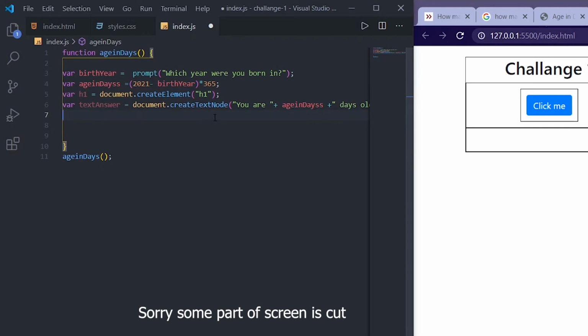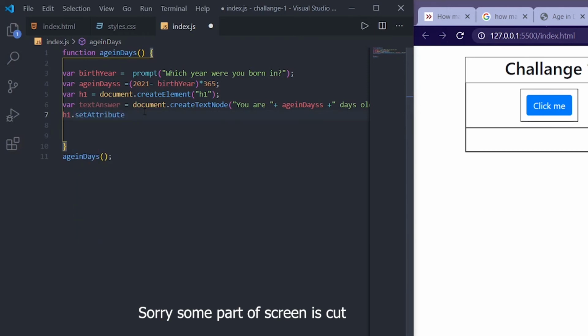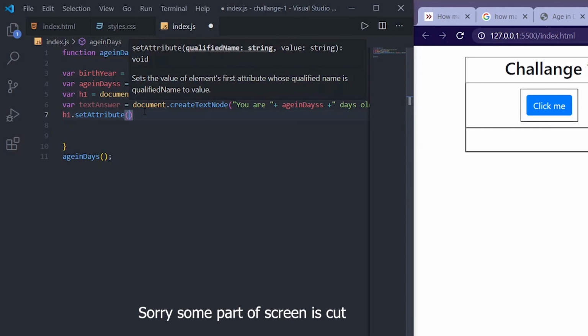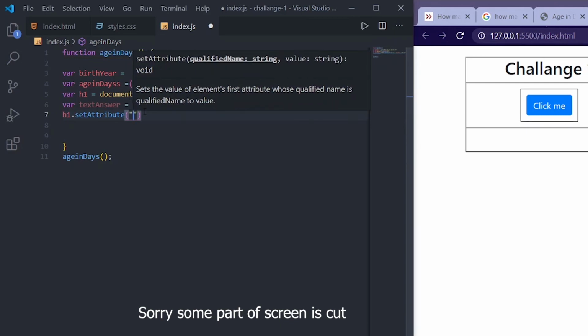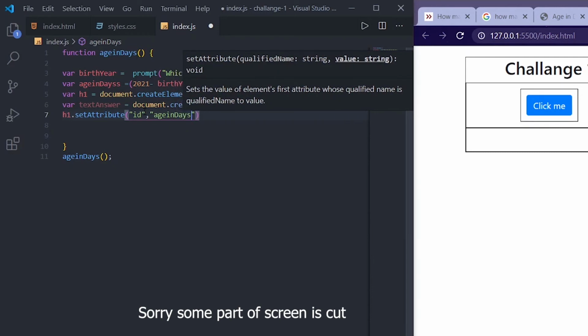And next what I'm going to do is I need to give an id for this h1. So h1 dot set attribute, the first value is I am giving this an id, and the second is what id, so age in days.